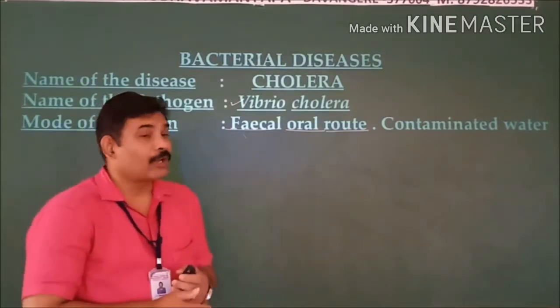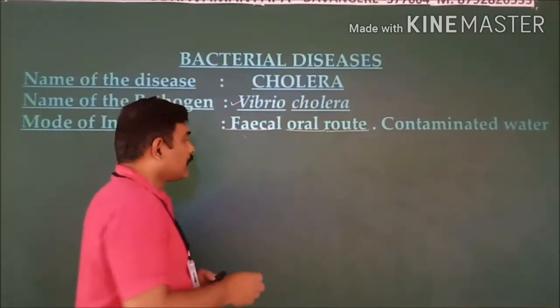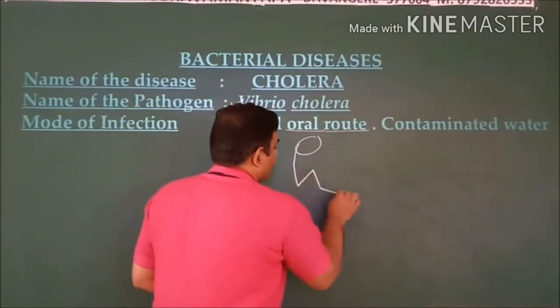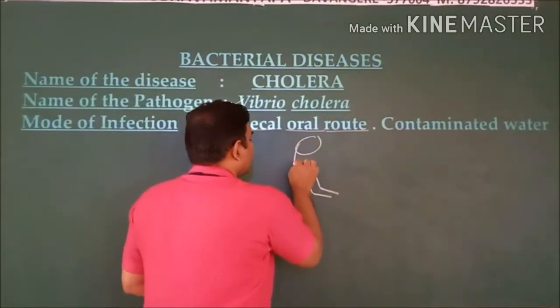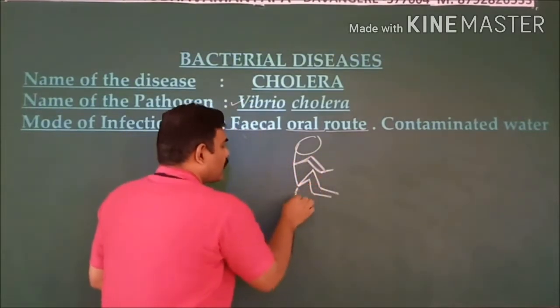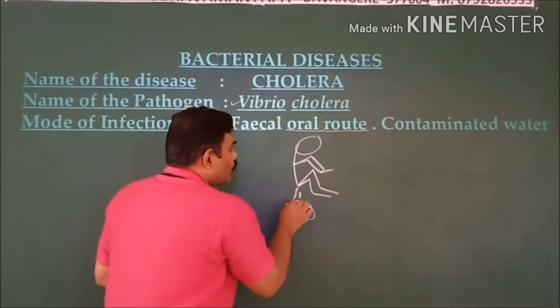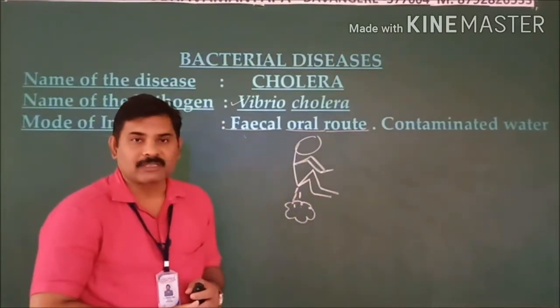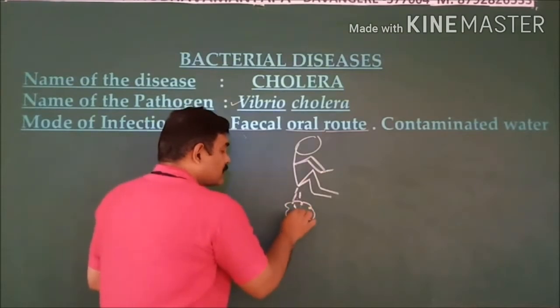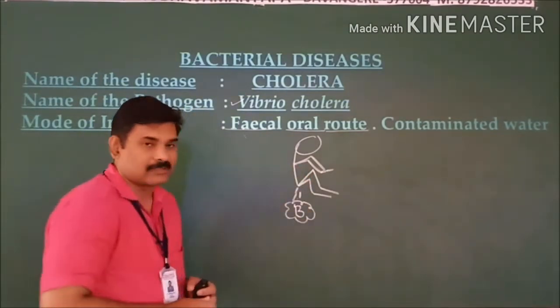So what does this fecal oral route include? The person who is suffering from this will exhibit certain characteristic features. Of all the characteristic features, loose motions, frequent motions, is one of them. In his motions, the causative bacteria is present.